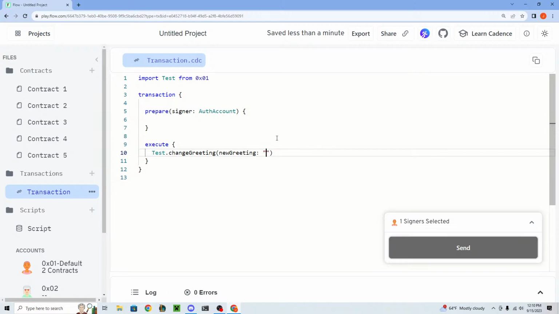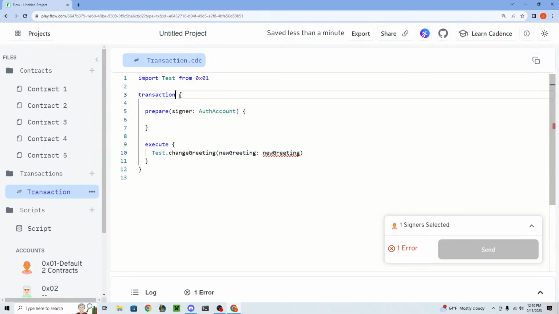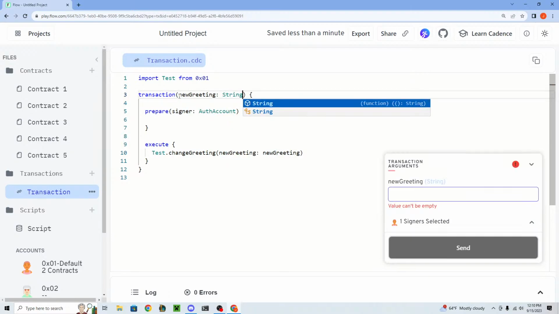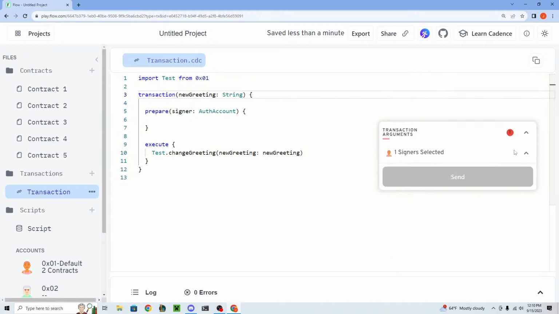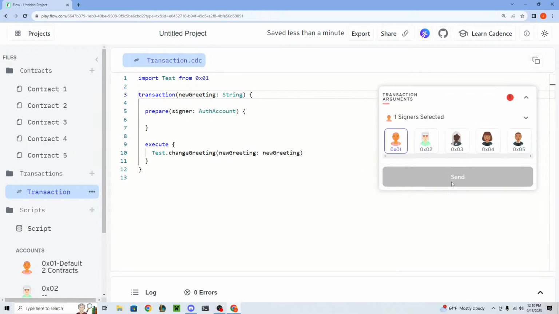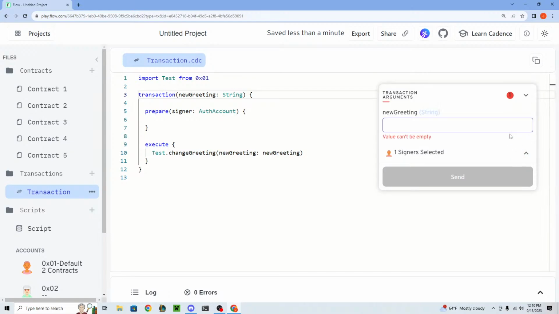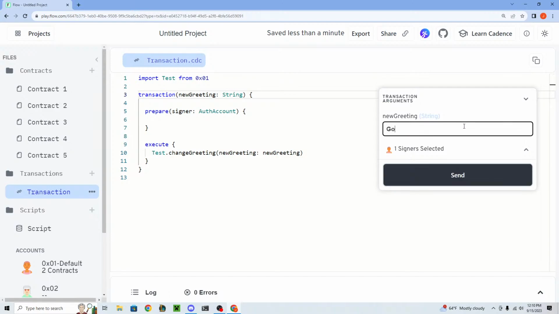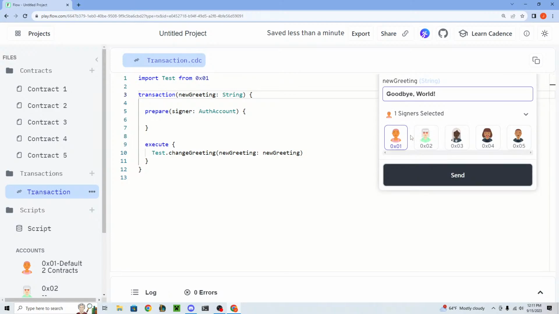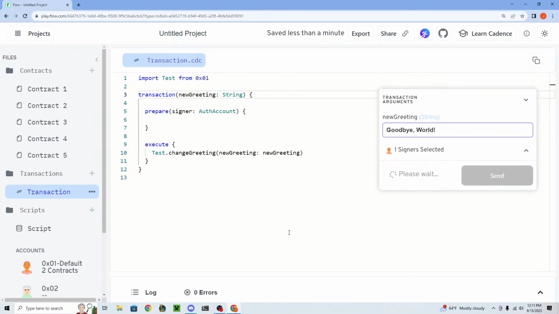But what's actually better is if instead we make a new variable up on the transaction called new greeting, make it a string type, and now the playground will actually bring up a little tab for us to type in some new value here. So inside the new greeting, we can type in, let's say, goodbye, and it doesn't matter who we sign it with. We'll just do account one for now and send it.